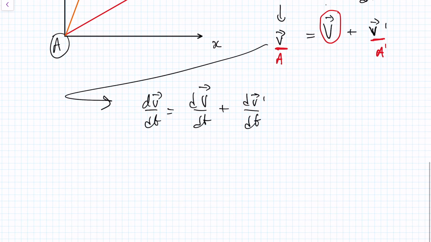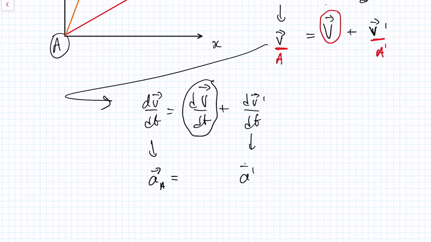And again, from the definition, this is the acceleration observed by a person at A. Let's talk about this term a bit later. And this would be a dashed, observed by a person at A dashed. And what do we want? We want to ensure that the laws of physics apply. And how do we assure that? By keeping F equals ma as it is. In other words, acceleration doesn't vary from person to person.